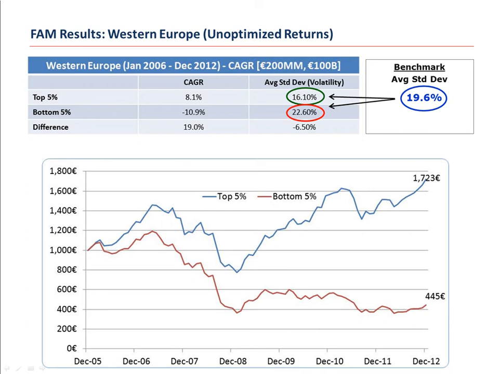So we see significant outperformance from the top companies, significant underperformance by the worst companies, a 19% compounded annual growth rate difference. But one thing I do want to draw your attention to, note that FAM on its own is not only able to predict better stock returns, but the companies that outperform actually have a lower standard deviation or volatility, whereas the worst rated companies naturally have a higher standard deviation of returns or volatility. This fact will come into play in our optimization because I will not want to constrain the volatility portion of our FAM signal, but rather I'll want to constrain other portions.